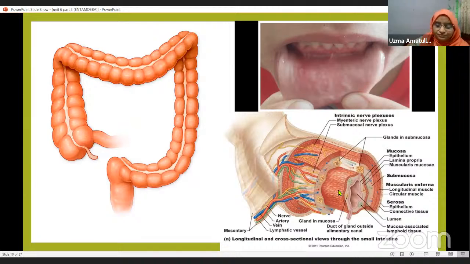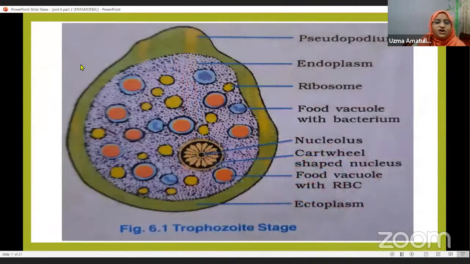Now comes the trophozoite stage first. Here you see, it has a somewhat oval shape. It has pseudopodia. Here you see there is a finger-like projection, which is called pseudopodia.